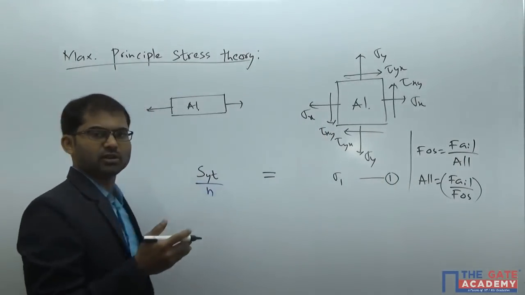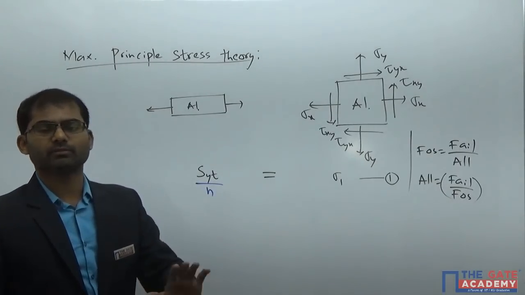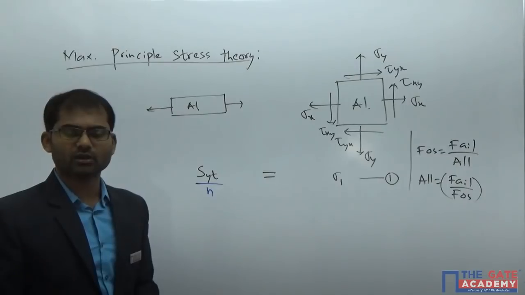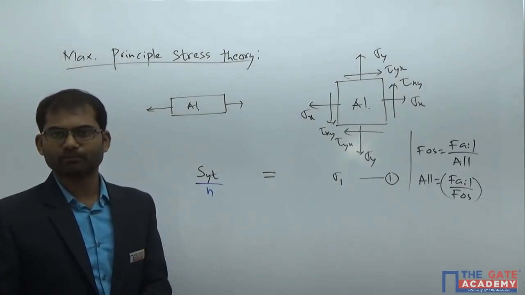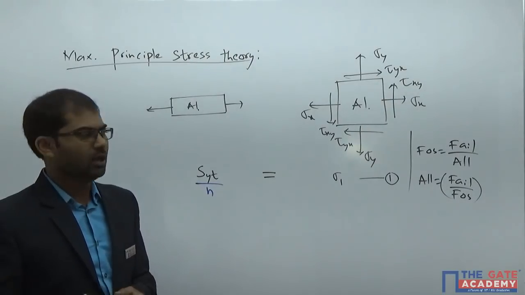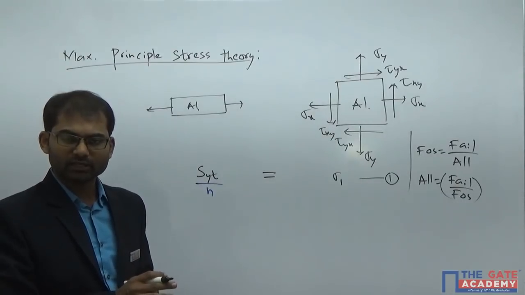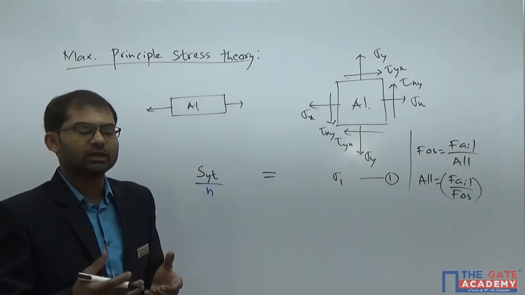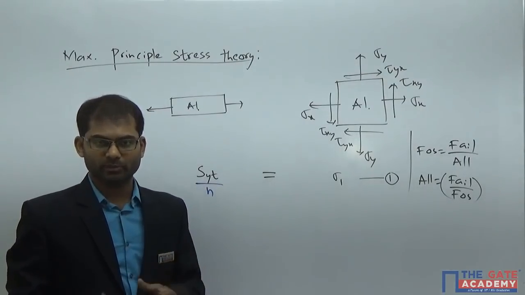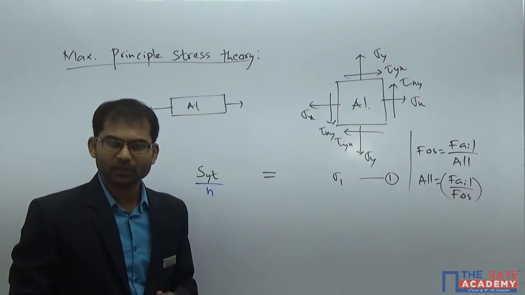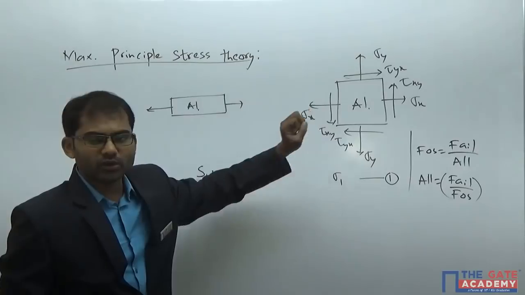Remember, every theory of failure will have two equations and a diagram that will help you solve any question of GATE level or even IES level or basic mechanical engineering papers in most of the competitive examinations. Now this theory is given like this, but we don't know how authentic it is. So we should decide by experiment whether it is true or not, or valid for how many materials or which type of materials. To do that, I am going to take an example of this particular loading case.